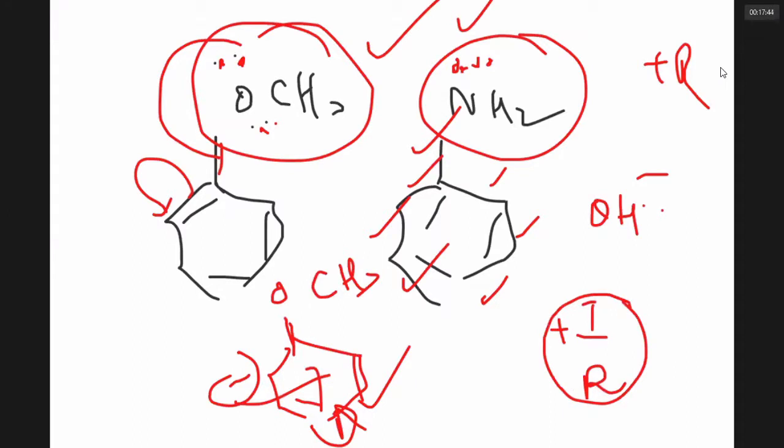Today we will try to work out resonance. First we do what is given in NCERT.